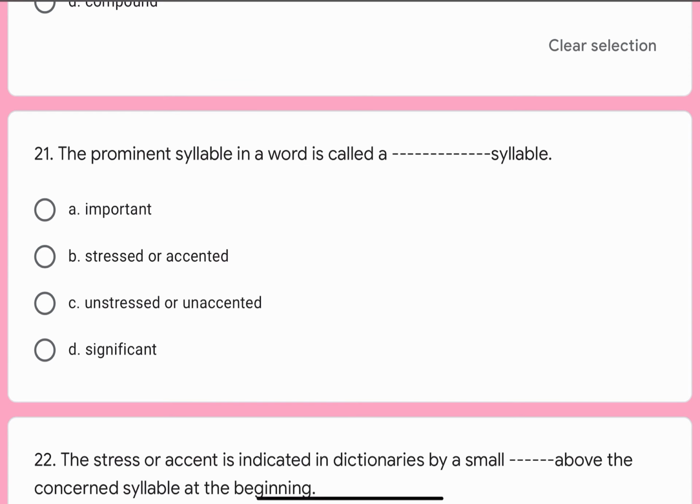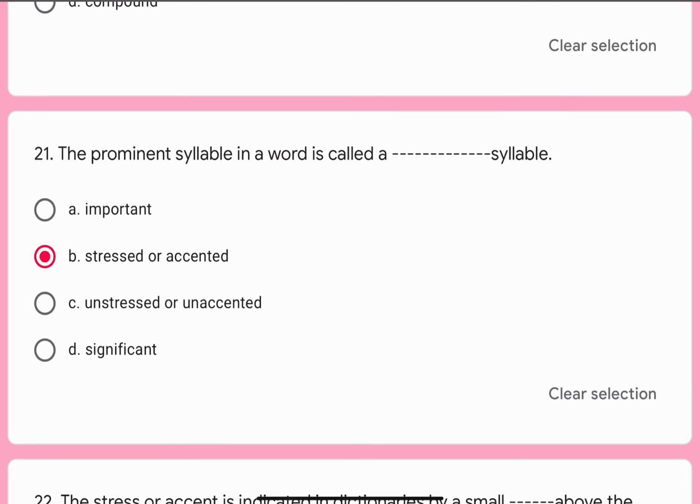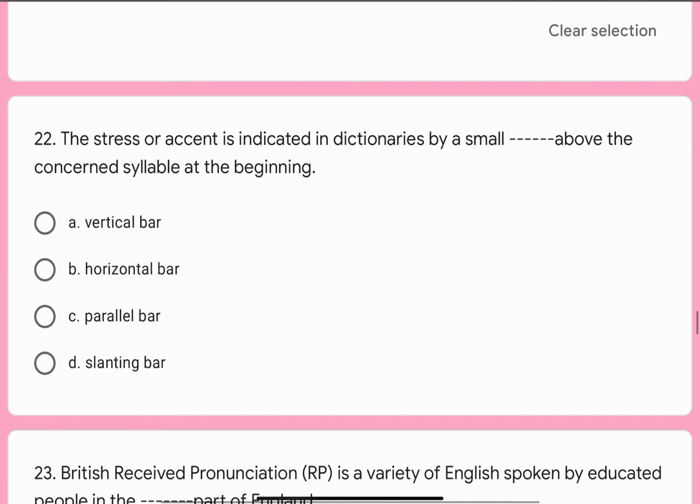Question number 21. The prominent syllable in a word is called a dash dash syllable. Options are A. Important, B. Stressed or accented, C. Unstressed or unaccented, or D. Significant. Correct option is B. Stressed or accented. Question number 22.